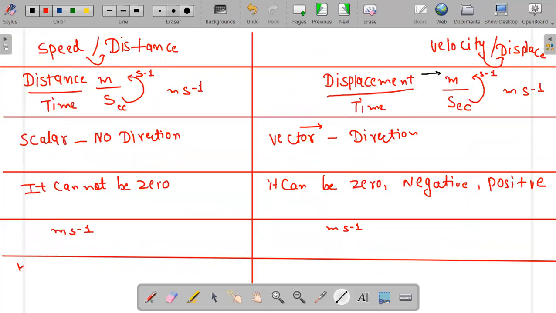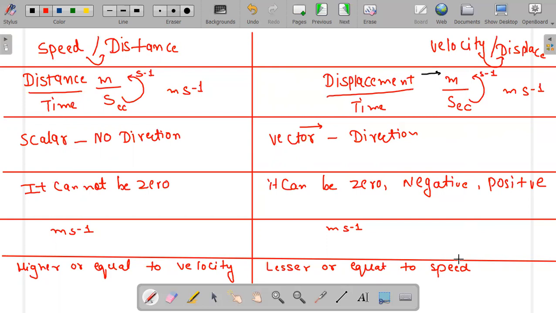So distance is higher or equal to velocity, and velocity is lesser or equal to speed. Everything is same, there is same value. The difference is that speed is scalar, it doesn't show you direction, and velocity is vector, it shows you direction.